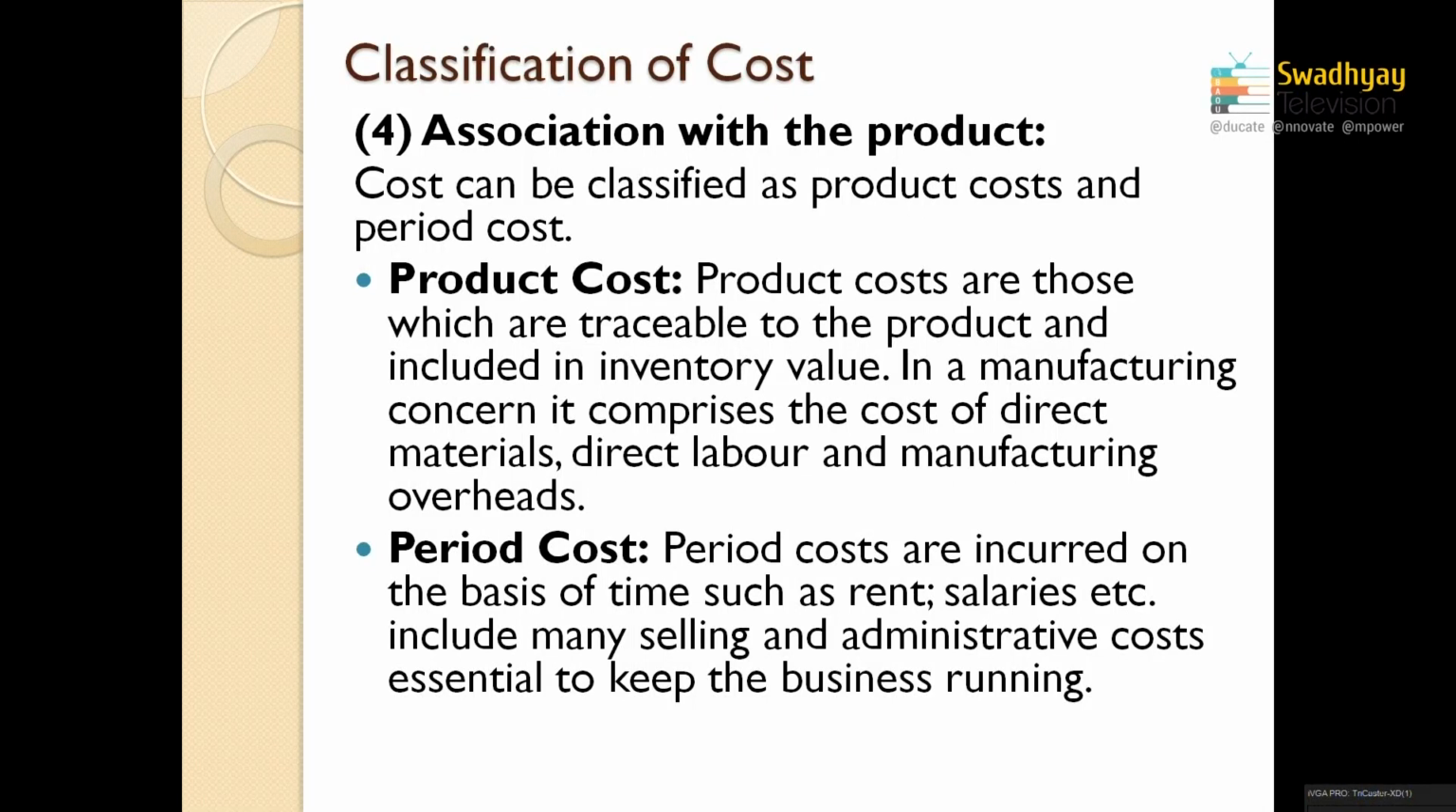Suppose I have a rented house. If I am going to pay rent for the particular house, the rent is paid for a specific period, so it is considered a period cost. Electricity is also paid for a specific period, so the electricity expenditure is also a period cost. These are examples of period cost.